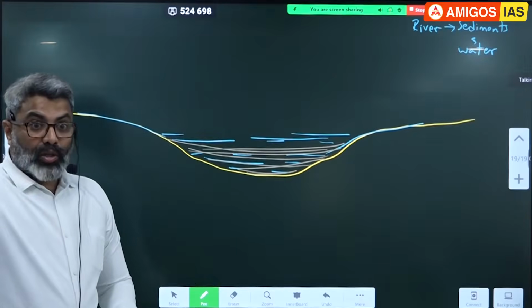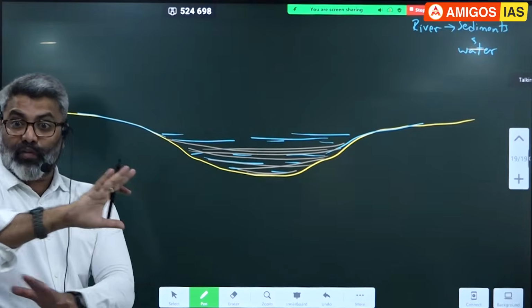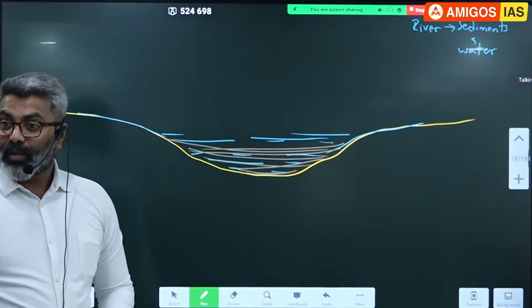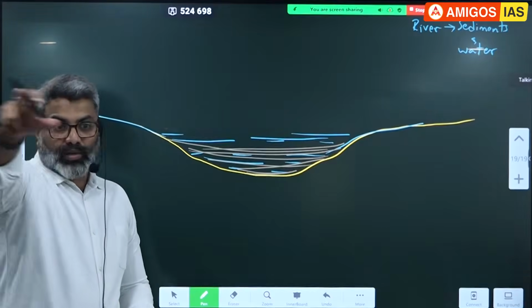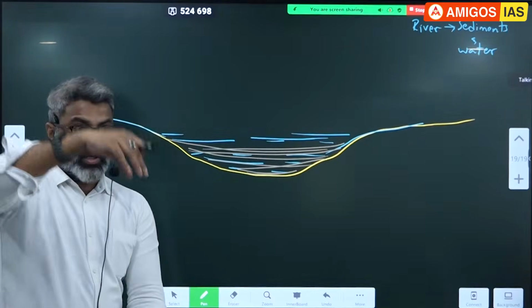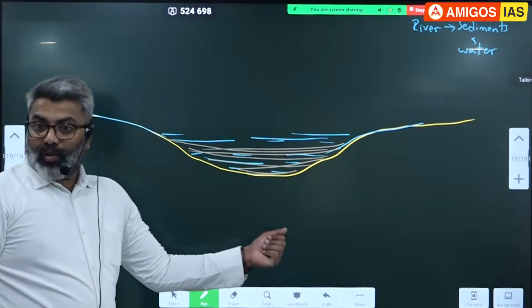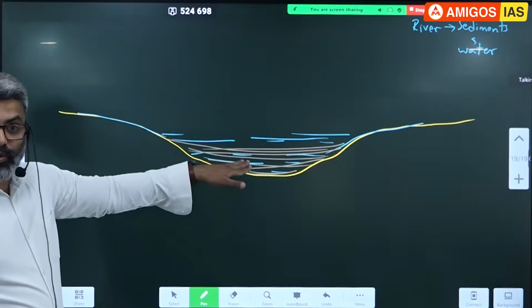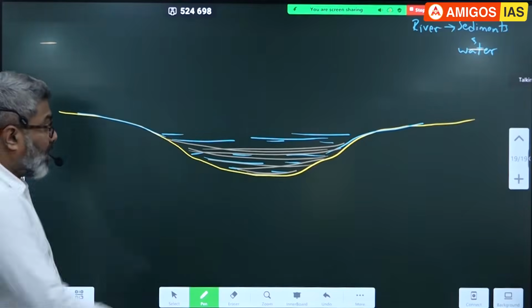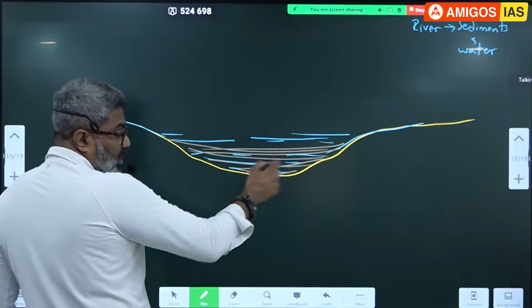A dam also contains a lot of silt below. You should never get into dam water. On the fringe, on the edges, it is okay, but as you go to the center, below the water there will be a lot of accumulated silt. So many people die because of this. So remember this: below the water, a lot of silt accumulation is there.